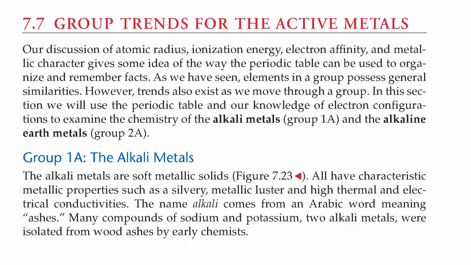In this section, we will use the periodic table and our knowledge of electron configuration to examine the chemistry of alkali metals and the alkaline earth metals. Group 1A, the alkali metals. The alkali metals are soft metallic solids. All have characteristic metallic properties such as a silvery metallic luster and high thermal and electrical conductivities.